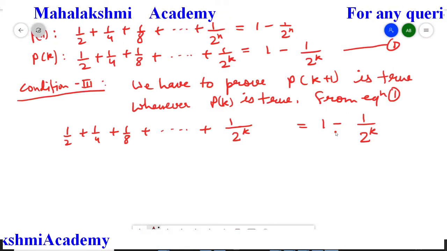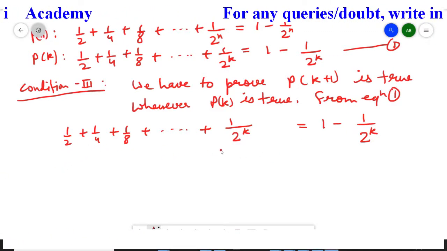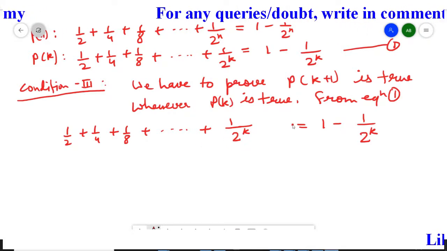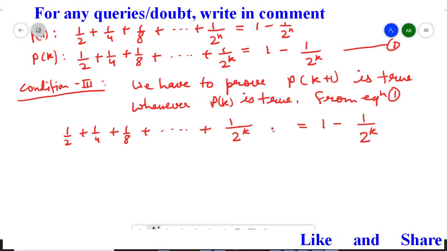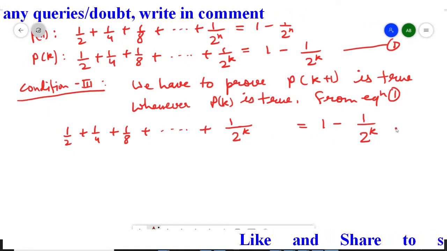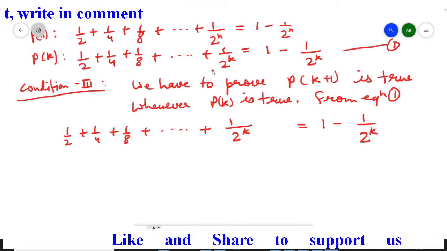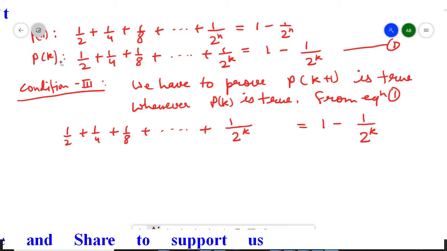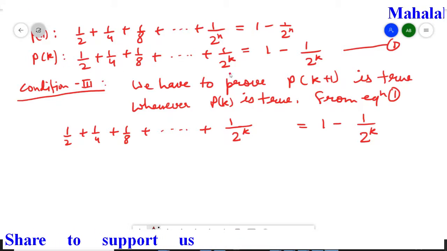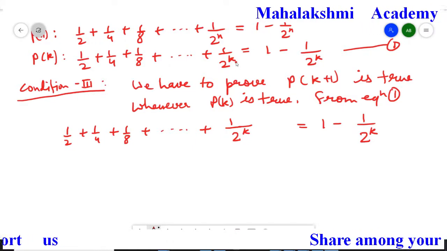Now here, students, this equation is for k. Now we have to convert this equation for k plus 1. So we have to introduce one extra term in the left hand side as well as in the right hand side. Which term do we have to think of? When we have k, the last term of the left hand side is 1 upon 2 to the power k. So if we have k plus 1, then the last term is going to be 1 upon 2 to the power k plus 1.